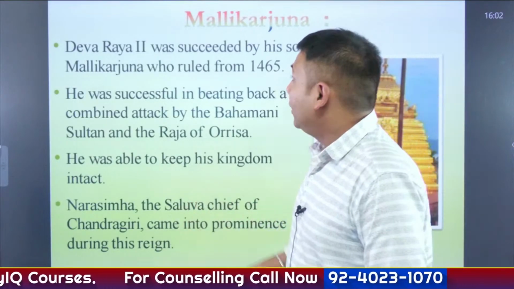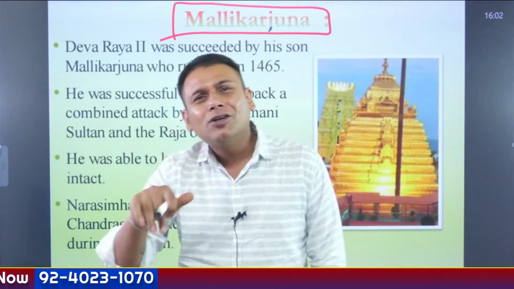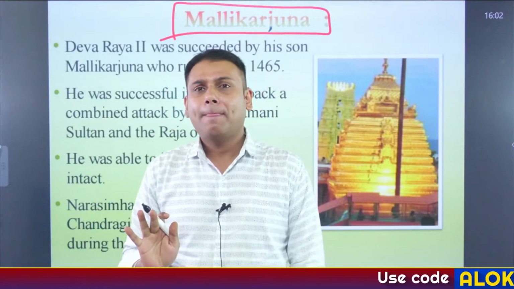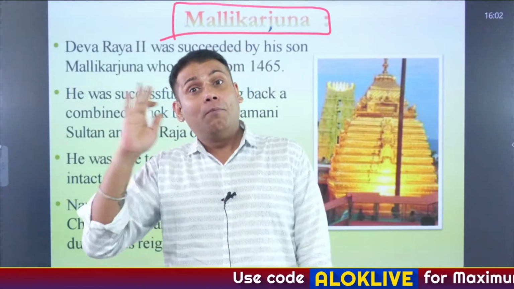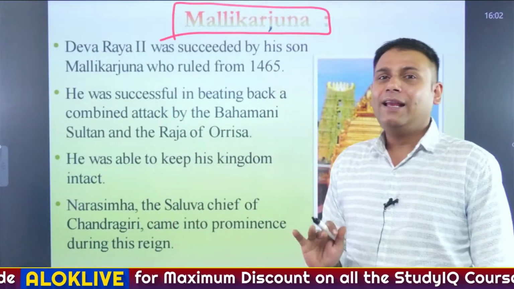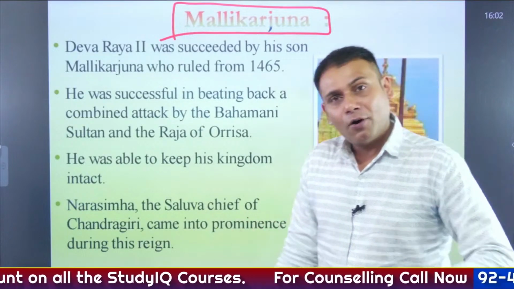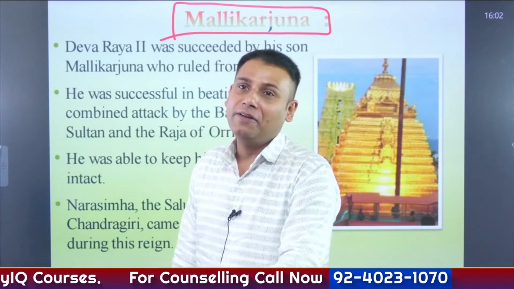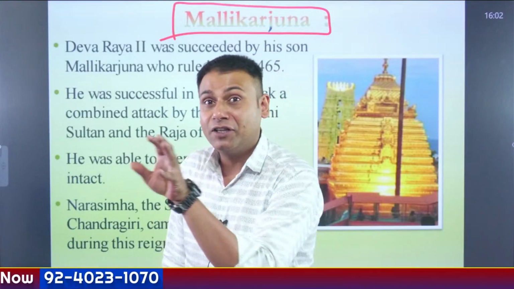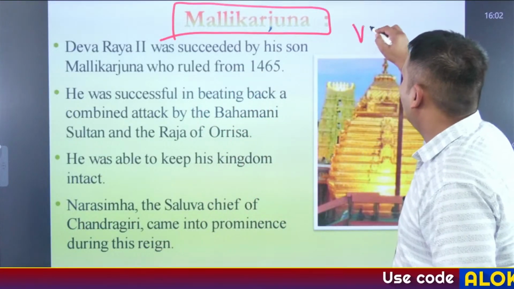He was succeeded by a person whose name was Mallikarjun. Mallikarjun was competent, but not that competent in comparison to his father or the previous rulers like Harihara, Bukka, Deva Raya I, Deva Raya II. In that case, there was a person whose name was Narsimha Saluva. And from now onward, there comes a turning point in the history of the Vijayanagar Empire, because the power starts drifting into the hands of the Saluvas. Mallikarjun was succeeded by another person, Virupaksh.